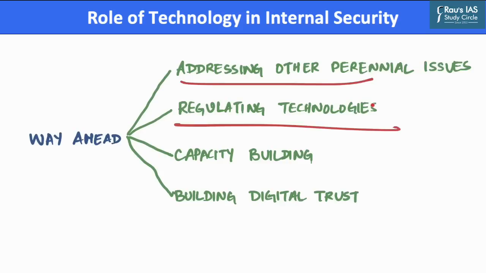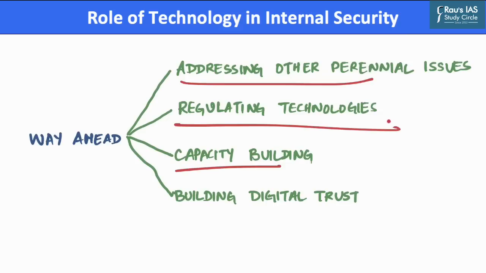Also, there is an immediate need to regulate such technologies. Enactment of the personal data protection law as well as the DNA fingerprinting law must be expedited in order to bring regulations for safe use of technology and address privacy concerns. Also, there is a need for capacity building, as providing proper time for training of officers who are responsible for using these technologies can help bring confidence and thereby reduce stress, and it can also help in improving officers' proficiency in using such technologies.